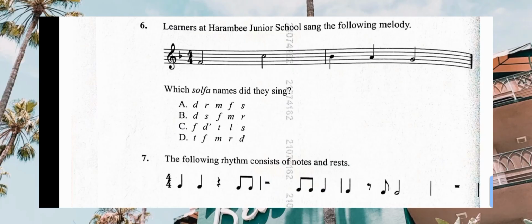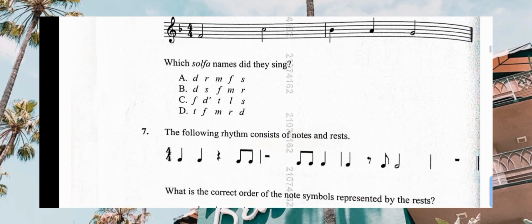The solfa pattern is do. The first one is do. Then we have re, mi, fa, then so. That is A. The correct choice is A.